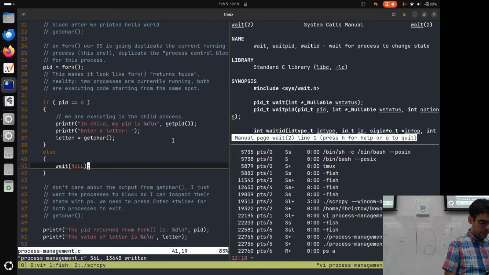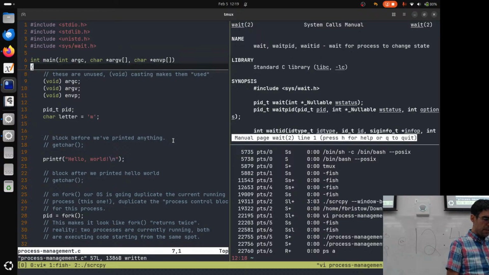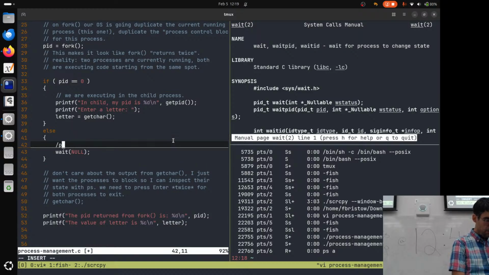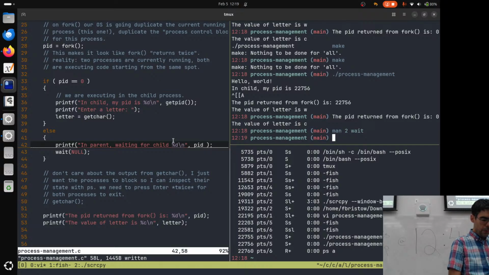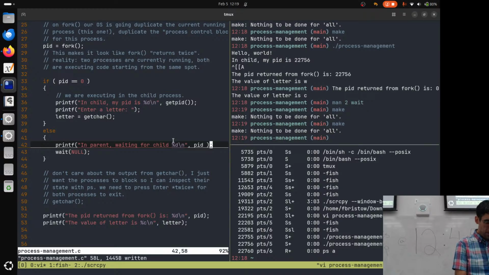I'm going to go up to my top and come back here for just a second. I'm going to add #include sys/wait.h. And I'm going to go back down to the else block here. What I'm going to say with this is printf, in parent waiting for child %d. And then what I'm going to put in this output is the PID that I'm going to wait for here. Wait with null. I'm not in the right directory. Wait with null, we'll come back to this on Friday.